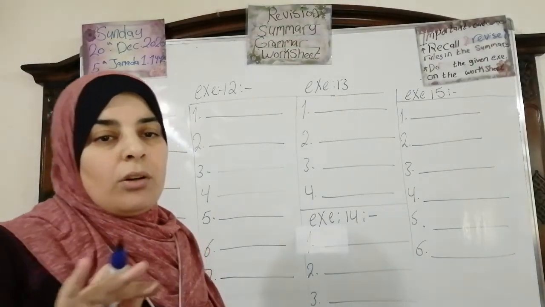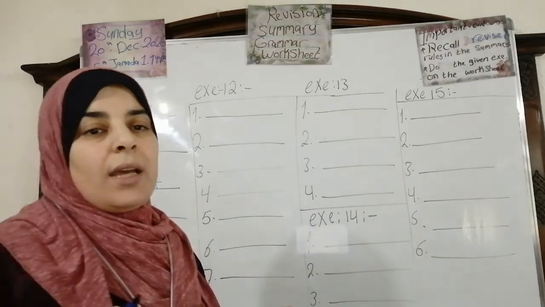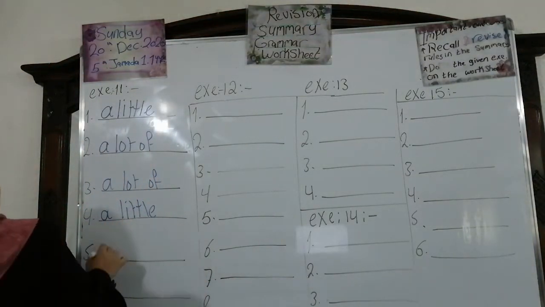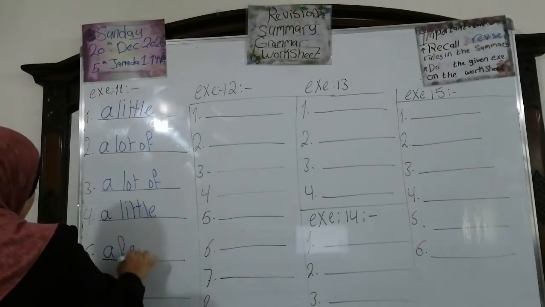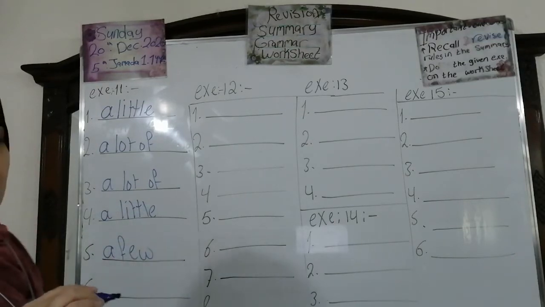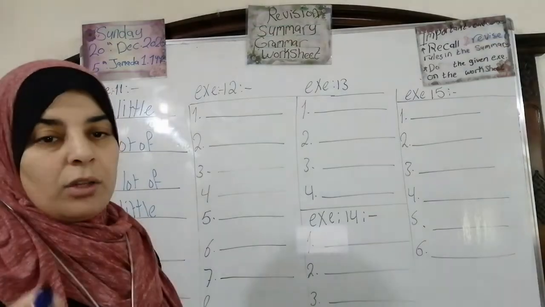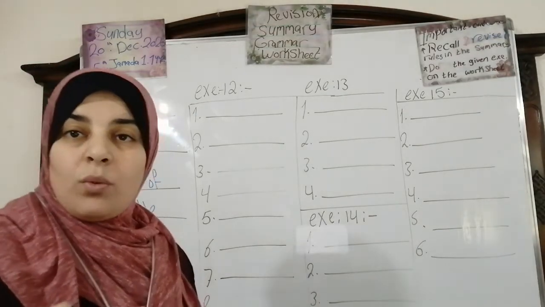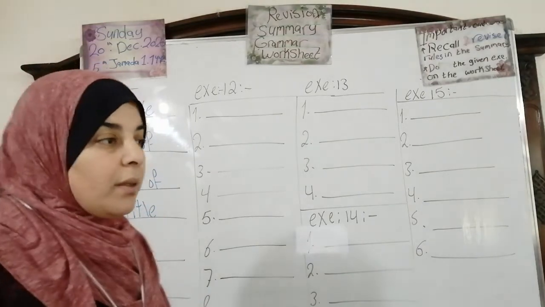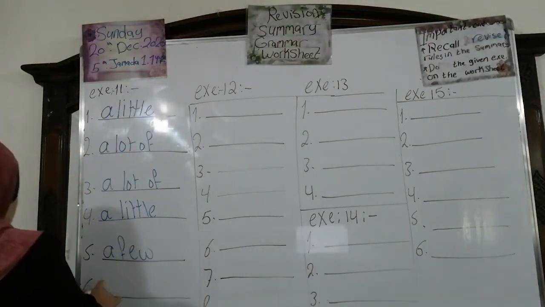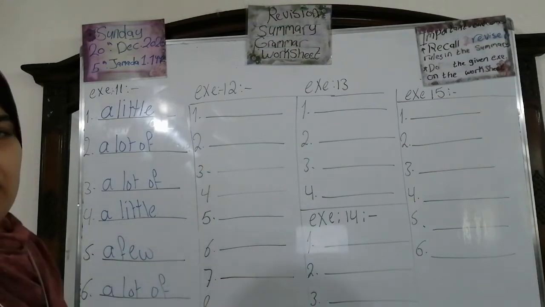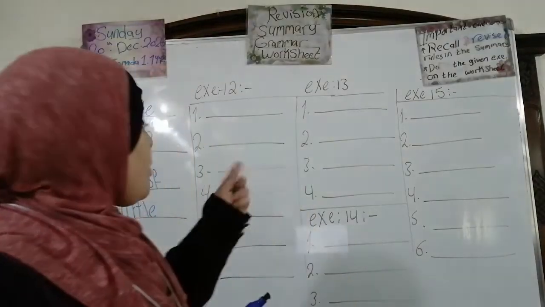Number 5. I buy a little or a few bananas every week. Bananas, it's what? Countable. So we're going to write a few. Excellent. A few. That's correct. Number 6. Eating many or a lot of sweets is unhealthy. Eating many sweets or a lot of sweets. What do you think? Eating a lot of sweets is what? Is unhealthy.